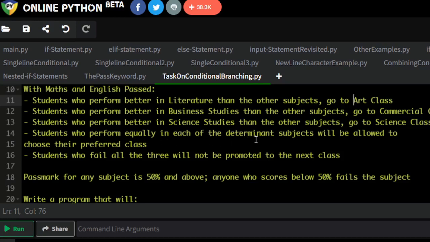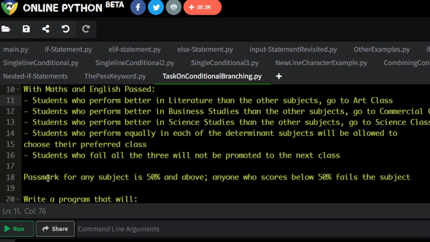In each of the determinant subjects, students who perform equally will be allowed to choose their preferred class. So students who fail all the three will not be promoted to the next class. So even though you passed maths and English, but you failed business studies, you failed literature, and you failed science studies, the person is not going anywhere, even if he passes maths and English. So students who fail all the three will not be promoted to the next class.